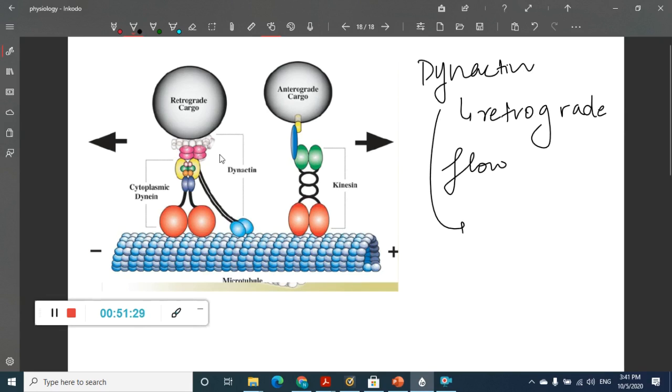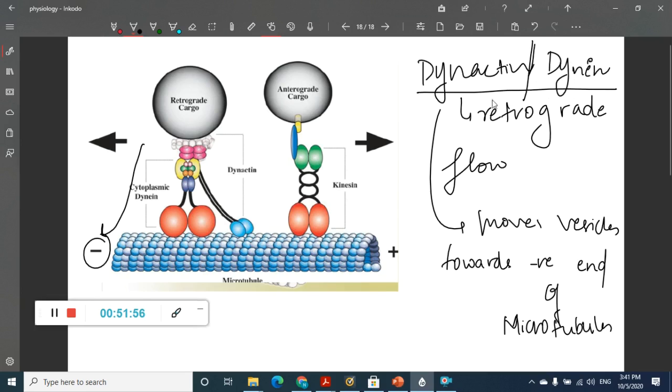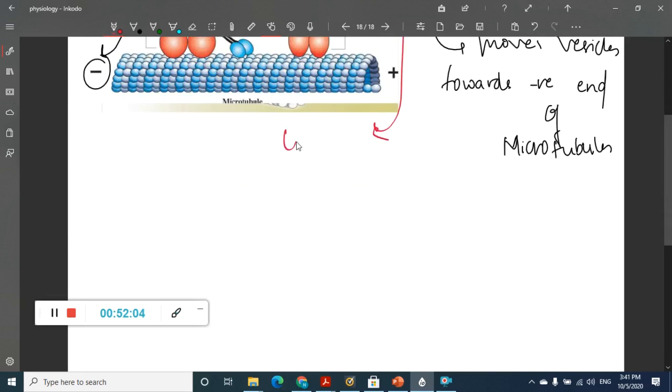It moves vesicles towards the negative end of microtubules. This dynein will use ATPase only.